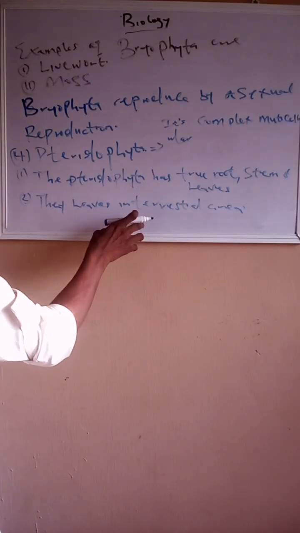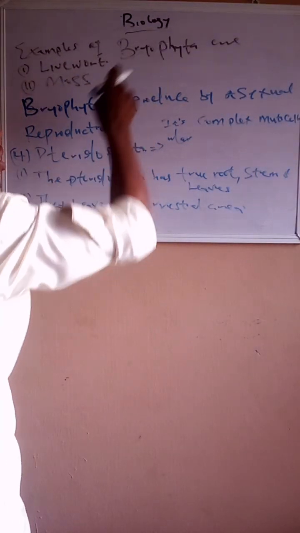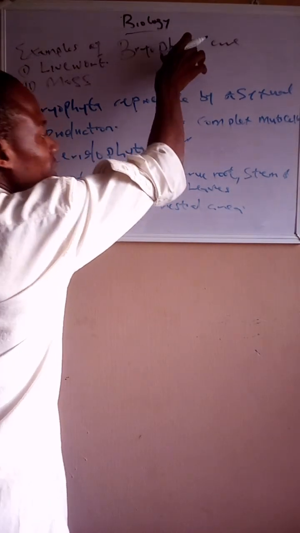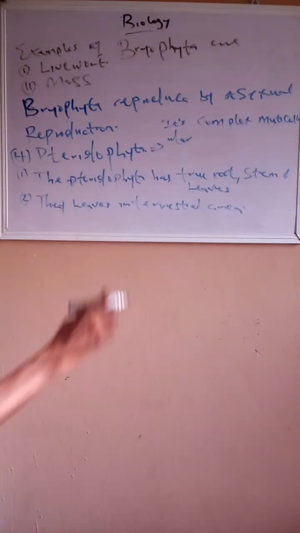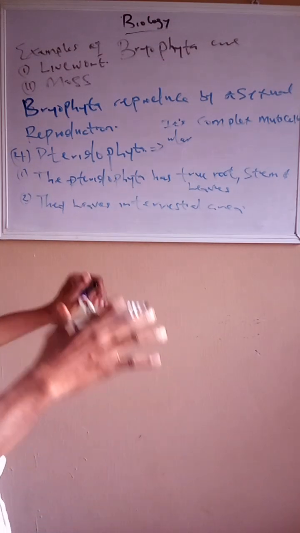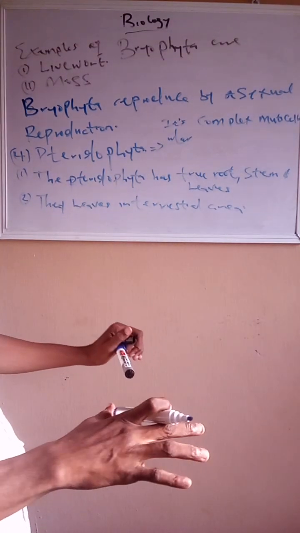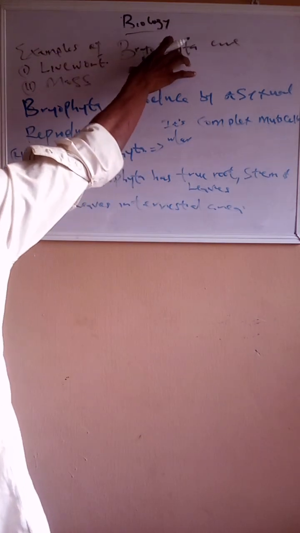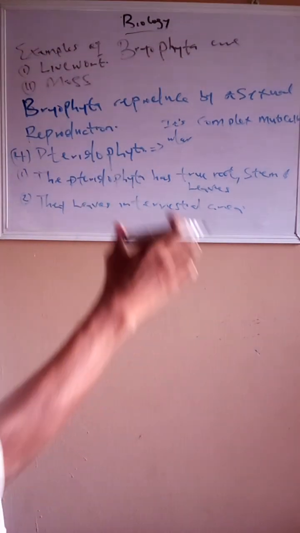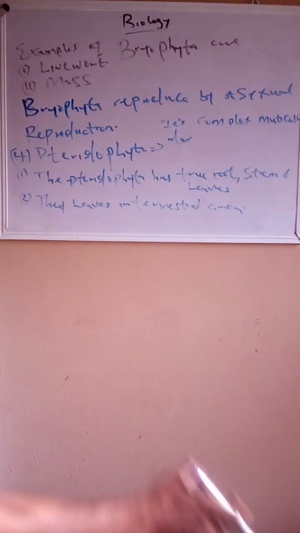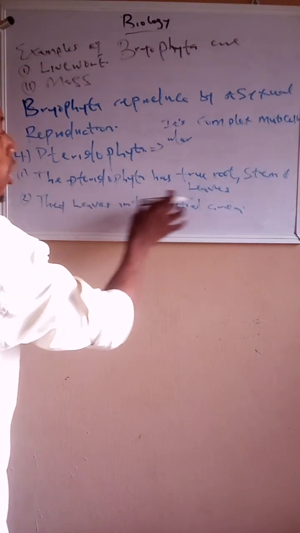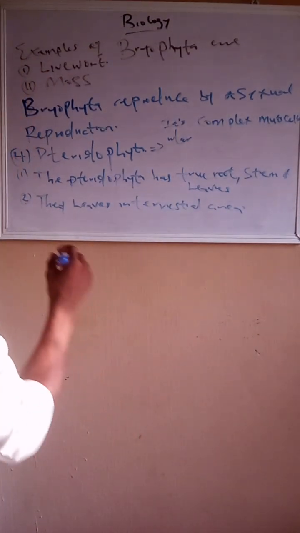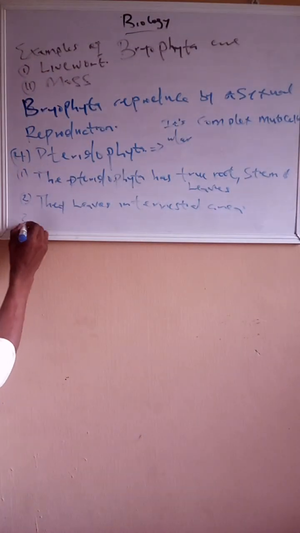You will remember that with bryophyta, we said some live in water while others are terrestrial. But here the pteridophyta have matured. They can live on land without getting dry. Pteridophyta are majorly terrestrial plants. And the next thing that makes it more advanced: